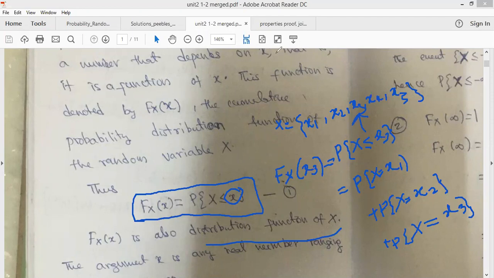We have x1, we have x2 and x3. So it is the sum of the probabilities of x1 plus probability of x2 plus probability of x3. So this is called probability distribution function. Is it clear? Understood, students? Any doubts here?